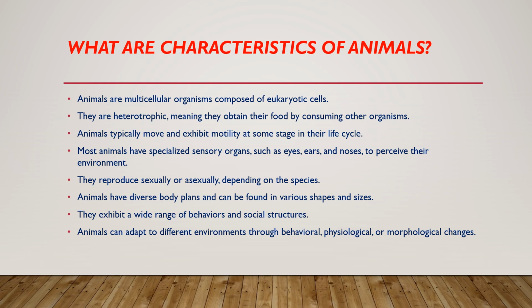Most animals have specialized sensory organs such as eyes, ears, and noses to perceive their environment. They reproduce sexually or asexually depending on the species. Animals have diverse body plans and can be found in various shapes and sizes. They exhibit a wide range of behaviors and social structures. Animals can adapt to different environments through behavioral, physiological, or morphological changes.